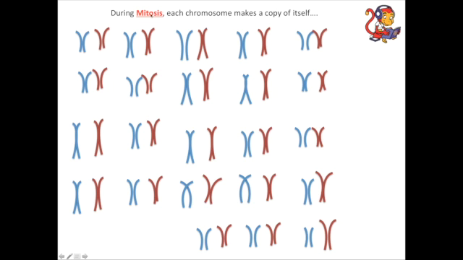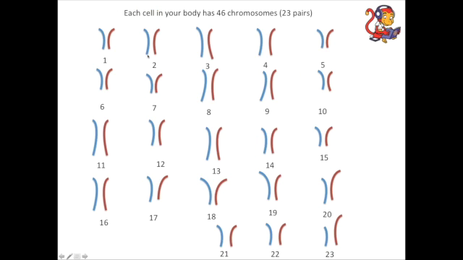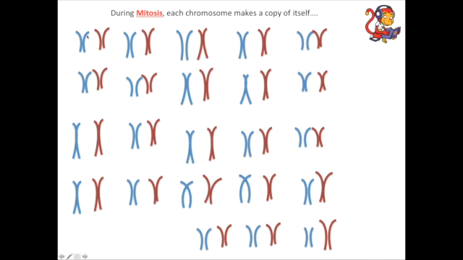First of all, the first part of mitosis is that each chromosome makes a copy of itself. So on the previous slide here we had 23 pairs of chromosomes, and you can see there's just one strand in each chromosome. In the next slide, have a look, they've doubled up because they've just made a copy of itself. So here where you just had this one before, now you've got two, where they've made a copy of themselves and they stay joined together. So this is still pair 1, but now they've made a copy of themselves. So now you have double what you had before. Each of these 23 pairs has made an exact copy of itself.